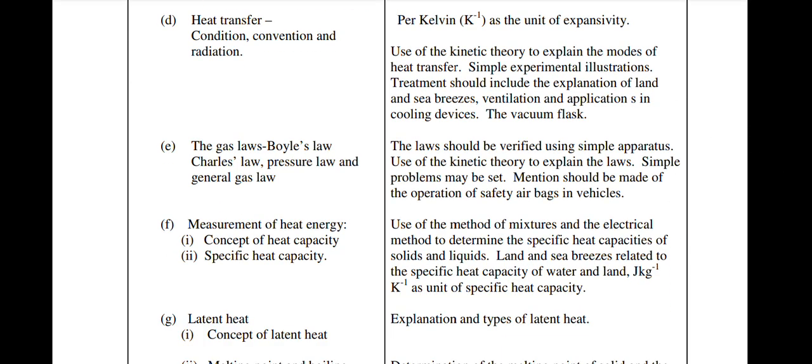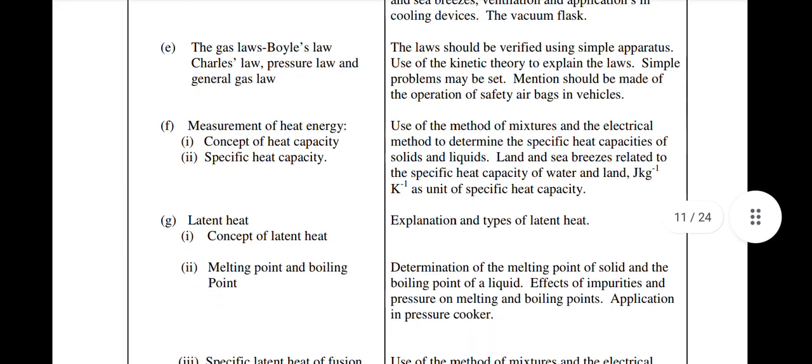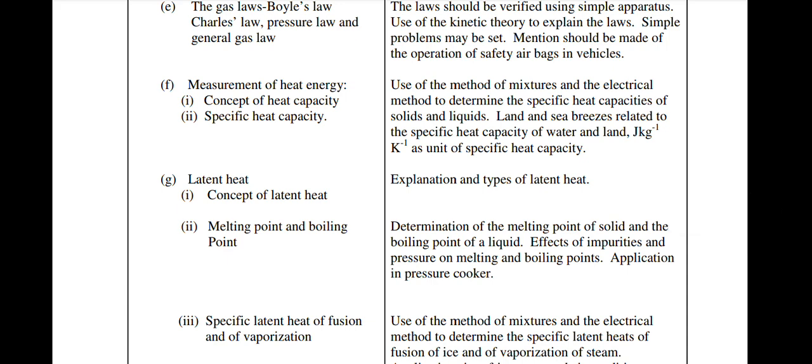Heat transfer: conduction, convection and radiation. The gas laws: Boyle's law, Charles's law, pressure law and general gas law. This is very important. They usually ask this question.